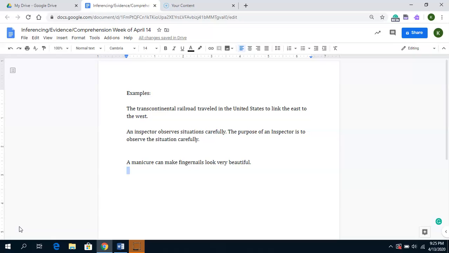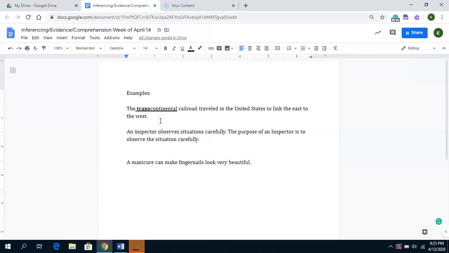So the first example: the Transcontinental Railroad traveled in the United States to link the East to the West, okay? I'm going to be looking specifically at this word transcontinental. And this is the really great thing about having root words and knowing them, okay? I see the root word trans. Now, maybe as a reader, you don't know what trans means, and that's okay, because you're going to use those context clues. You're going to use evidence from this sentence.